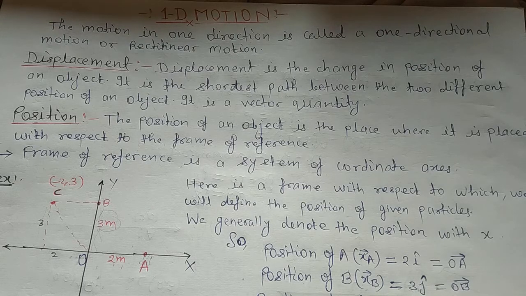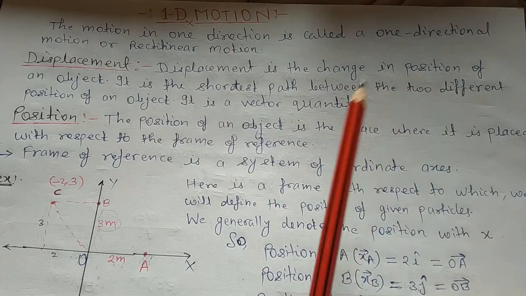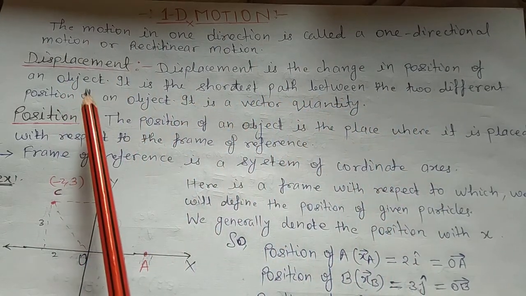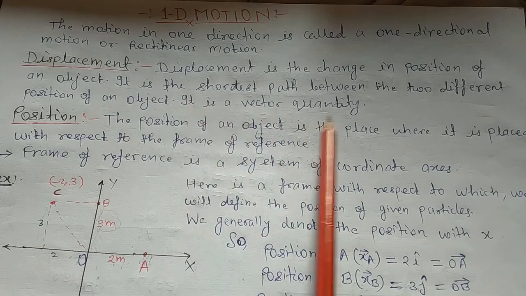Before going deep into displacement, first we have to understand what position is. Here we will see only the definition of displacement, and after that we'll see what position is, and then we'll see displacement deeply. The definition of displacement is: displacement is the change in position of an object. It is the shortest path between two different positions of an object. It is a vector quantity.